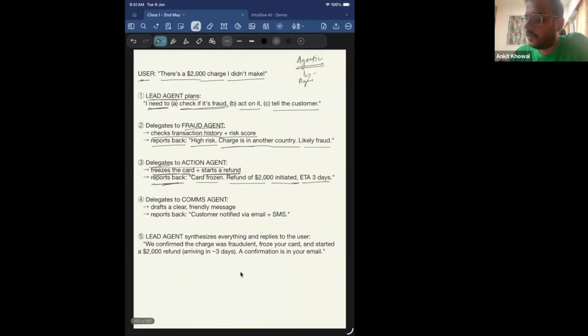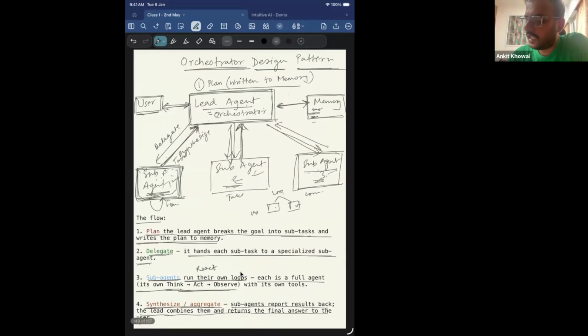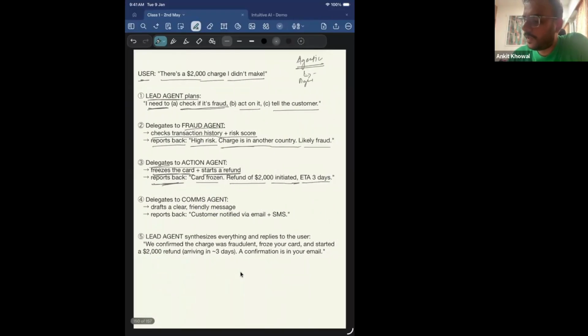So the lead agent now has the context of the actions done by both agents: fraud was detected and appropriate action has been taken. Now, according to its plan, we should also communicate to the customer. So it knows that I have a comms agent, right? It drafts a clear message. It now calls the comms agent and tells it, hey, you need to draft a message to the customer and tell them that, whatever steps we have done, we have identified that there was a fraud.